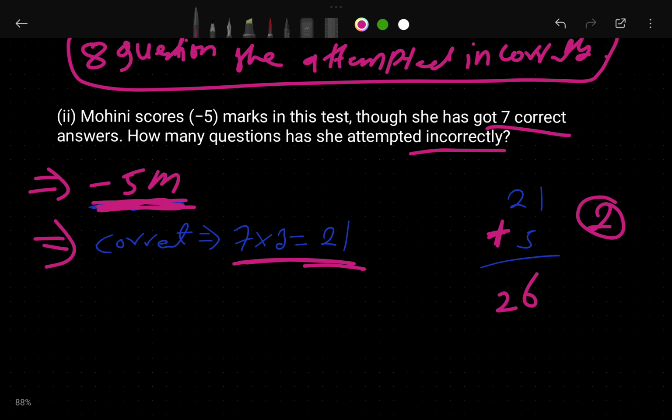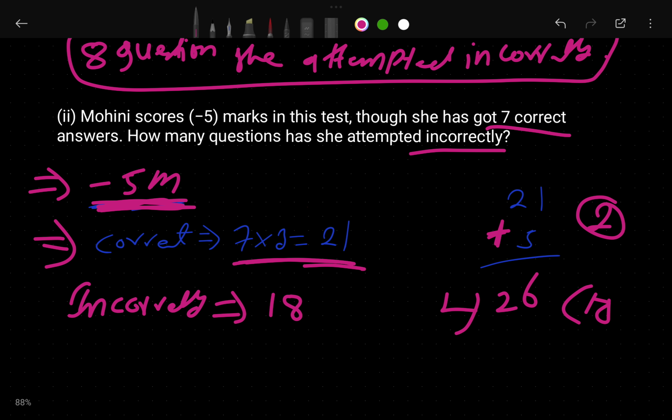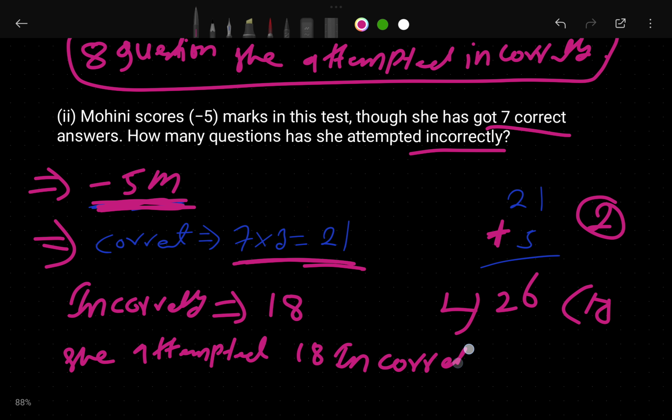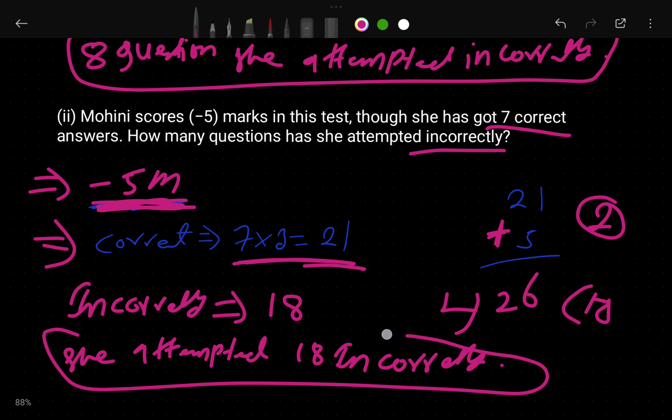So when you divide 26 by 2, it is 13. So she attempted 13 incorrectly. I hope you understand this one.